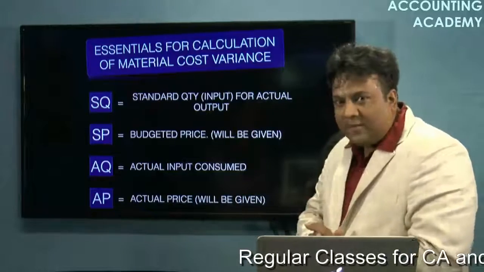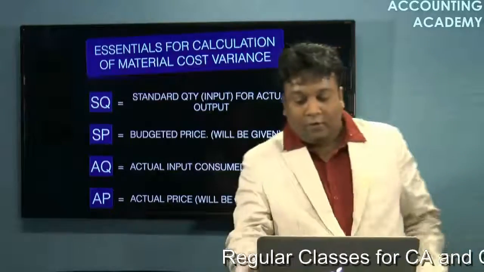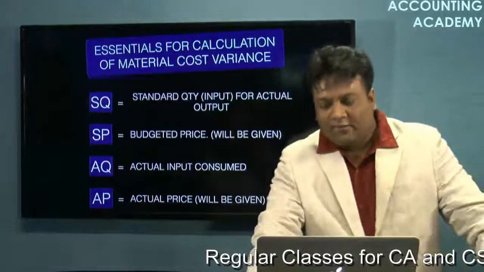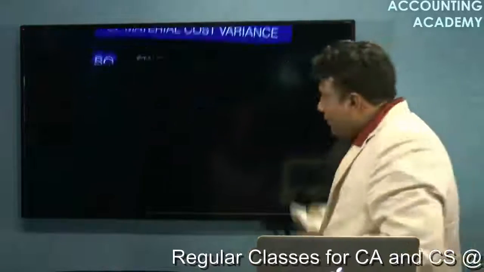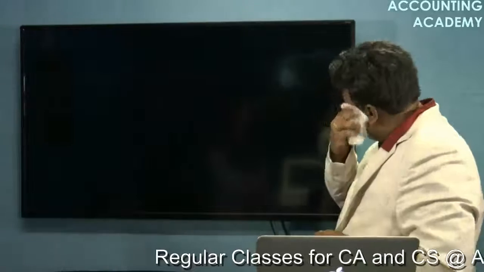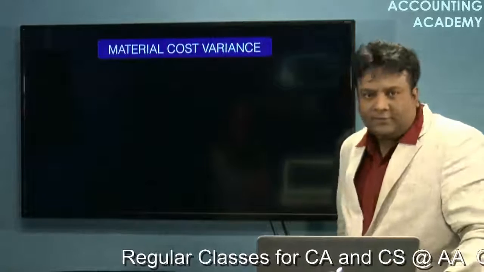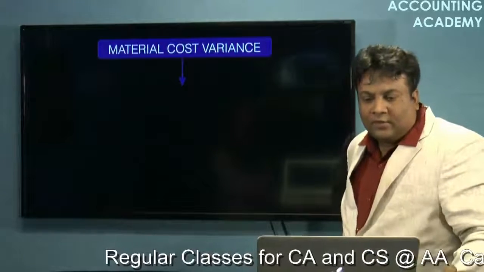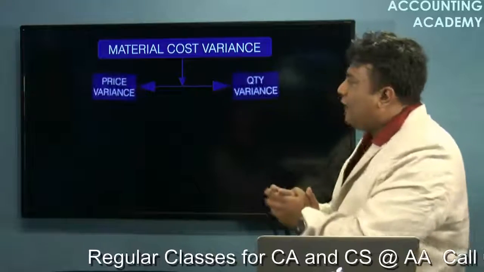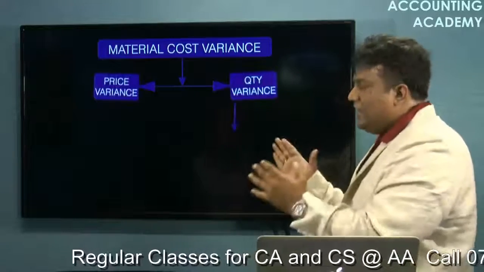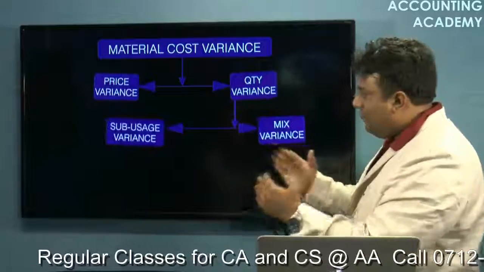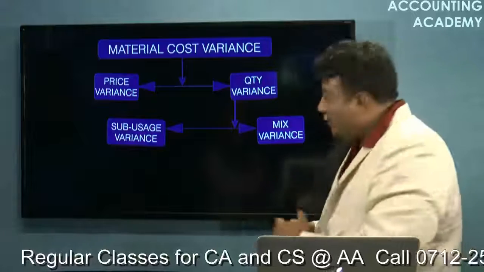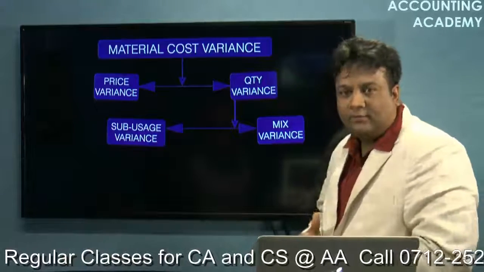These four calculations are made. Now one by one, we will be calculating the variances. What are these variances? So first variance that we calculate is called material cost variance. Material cost variance is further subdivided into two categories, price variance and quantity variance, and quantity variance is further subdivided into two categories, sub-usage variance, also called the yield variance, and mix variance.